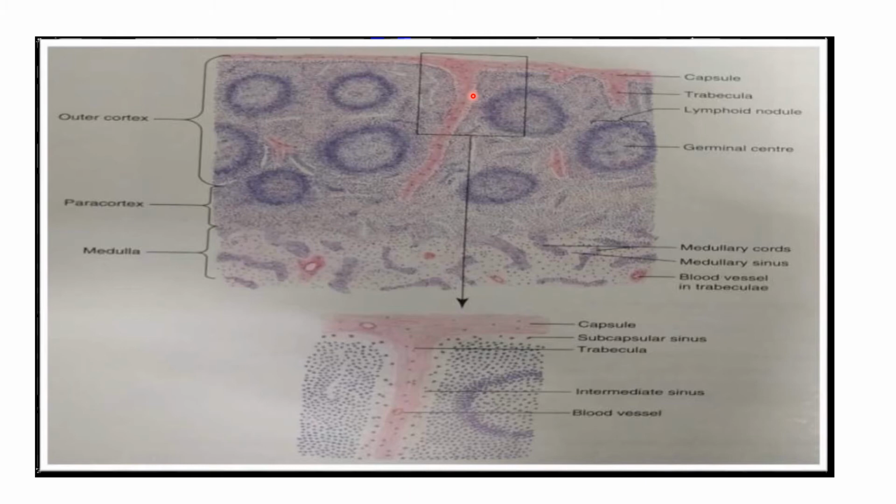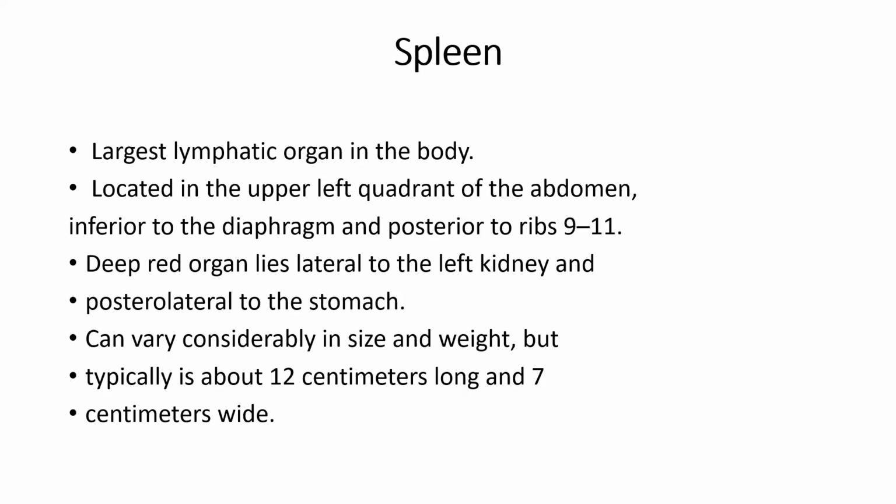The lymph passing through the system of sinuses comes into intimate contact with the macrophages present in the node. Bacteria and other particulate matter are removed from the lymph by these cells. So lymphocytes freely enter or leave the node through these channels. Here there is a subcapsular sinus, then it enters through the trabecular vessels into the medullary sinus. From the medullary sinus they extend to the efferent vessels.